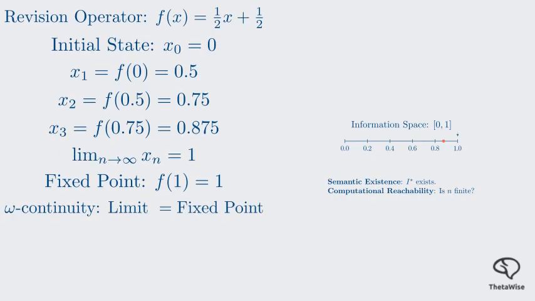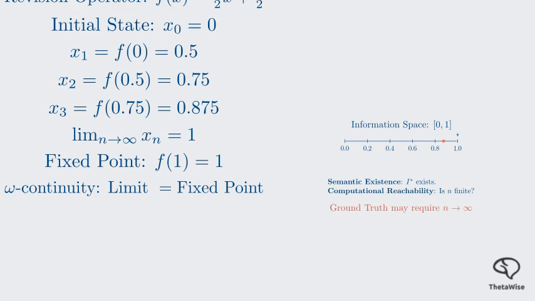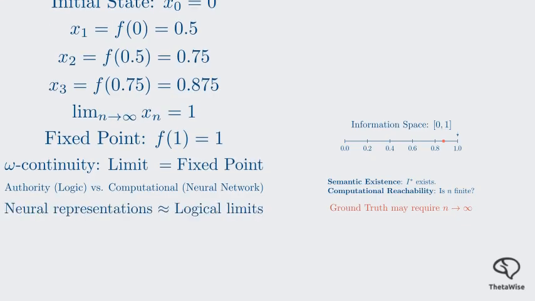If the operator is omega continuous, the semantic truth is the limit of our computational efforts. But here is the philosophical twist. In many neuro-symbolic systems, the ground truth might require an infinite number of steps to fully resolve. We must distinguish between the authority role, the ideal logic that defines what should be true, and our computational role, the actual neural network trying to simulate that logic. The atomless intuition suggests that our neural representations are often smooth approximations of these discrete logical limits.